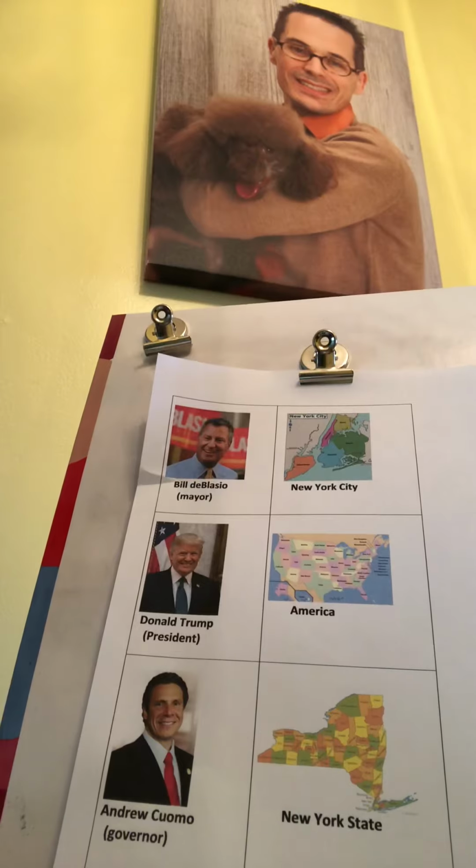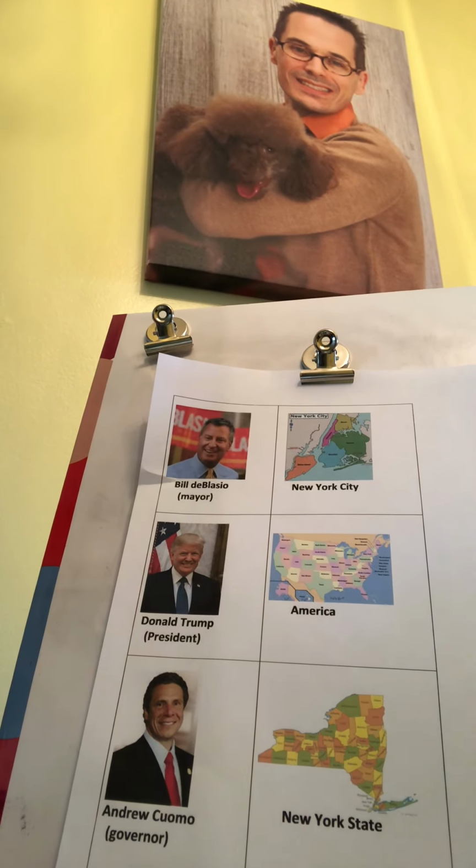Then we have the governor, which I have here at the bottom, Andrew Cuomo. He's the governor of New York State, the leader of New York State, and he works to make sure that the citizens in the whole state are safe, including the city. And he helps make the laws and makes sure the laws are followed in the state. And he's the leader of the state government. So he takes care of New York State, which includes the city.